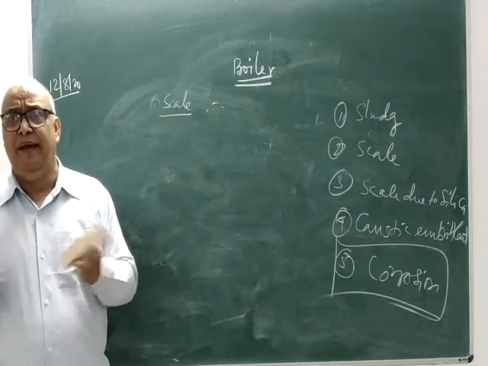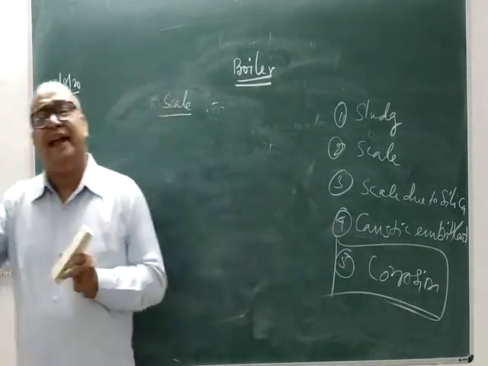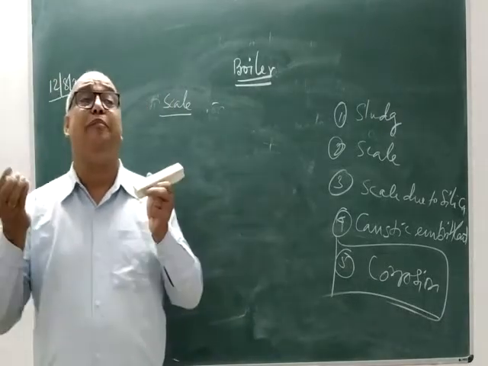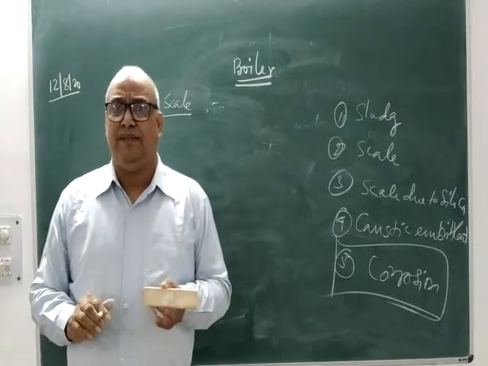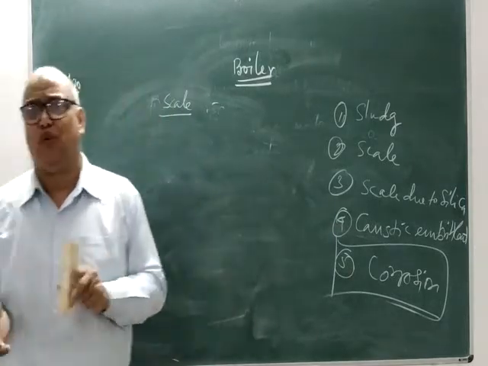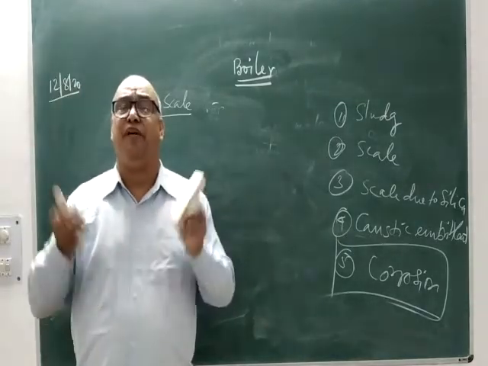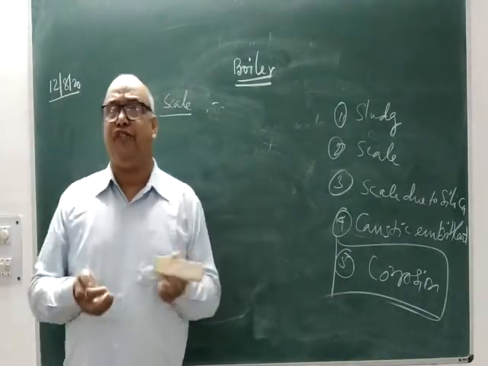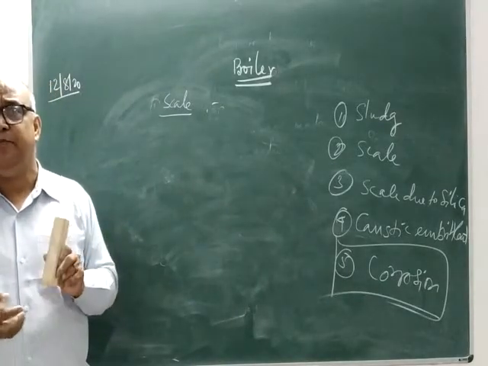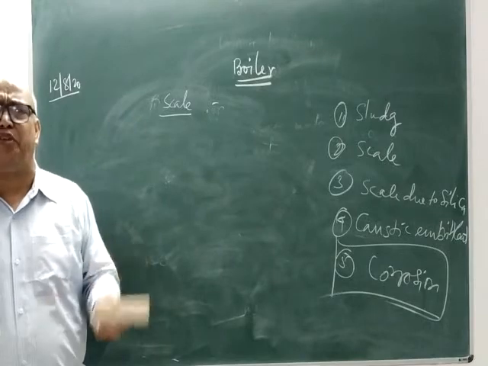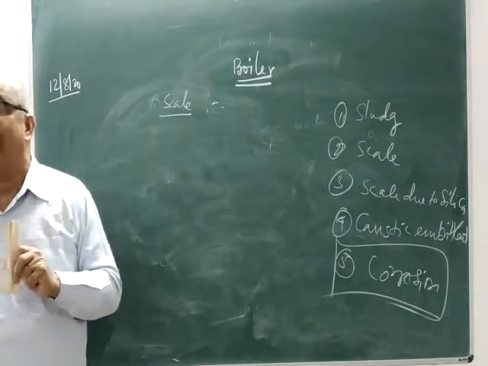However, if the water source contains these kinds of salts, there are many techniques and methods which can be used to remove this hardness. This is not part of our syllabus, and therefore we are not discussing here the removal of hardness-producing salts, but there are methods like the lime-soda process, zeolite process, and many others by which you can remove sludge.